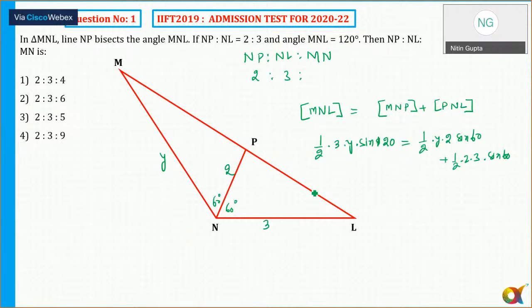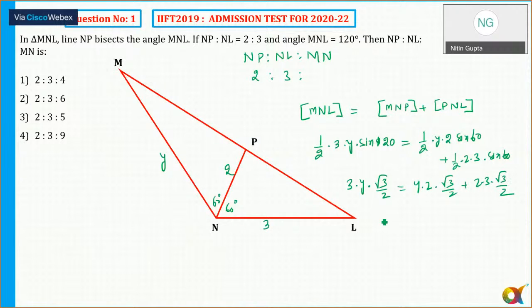So you can see that half can cancel half also. Then I can say 3y sine 120. Sine 120 is equal to sine 90 plus 30, which is equal to cos 30, which is root 3 by 2. So in any case, half will get cancelled. So I can say 3y. Now y into 2 into sine 60, which is also root 3 by 2, plus half will again cancel, so 3 into sine 60.